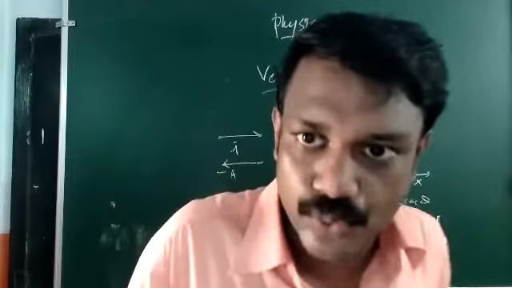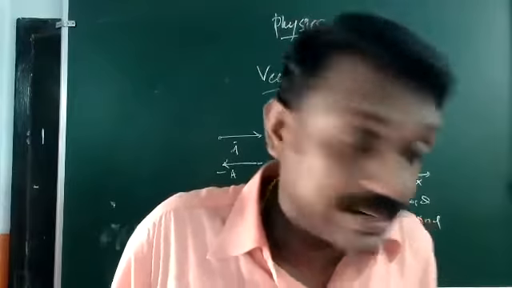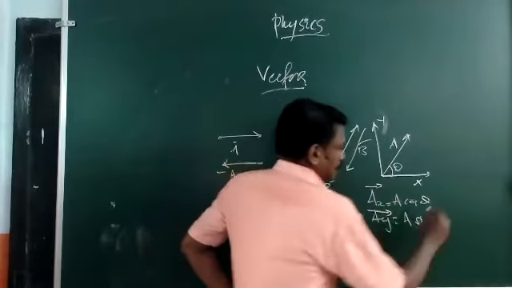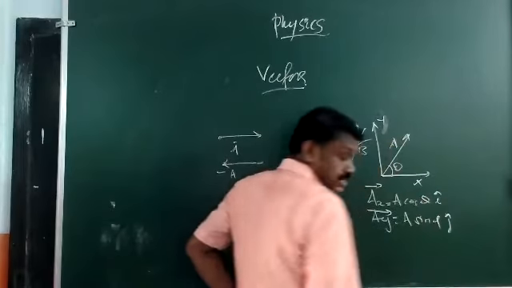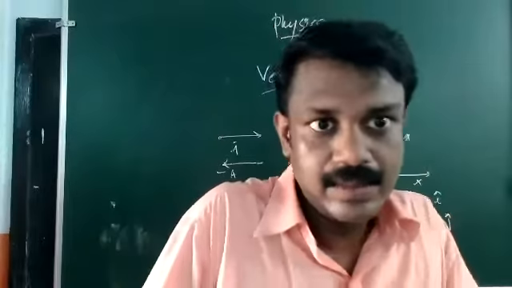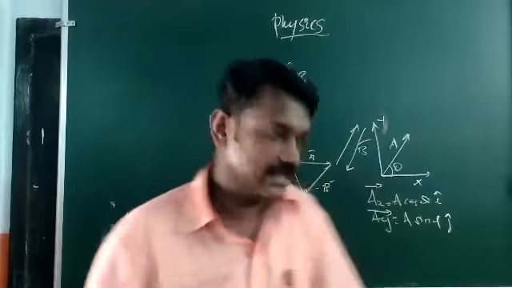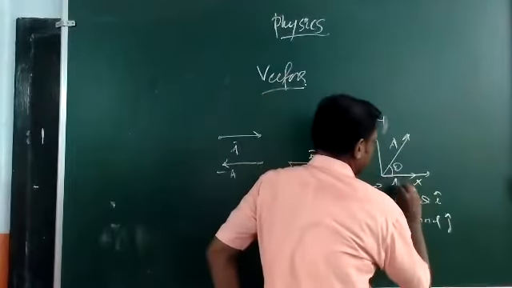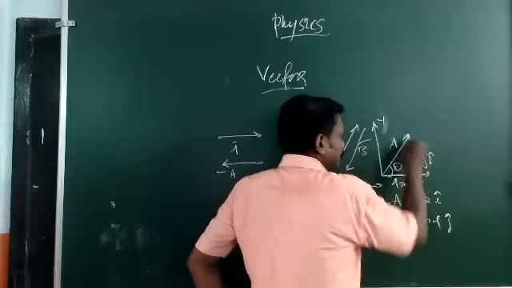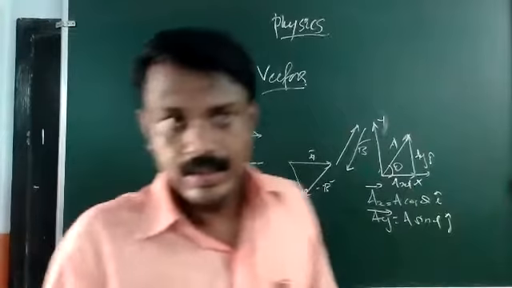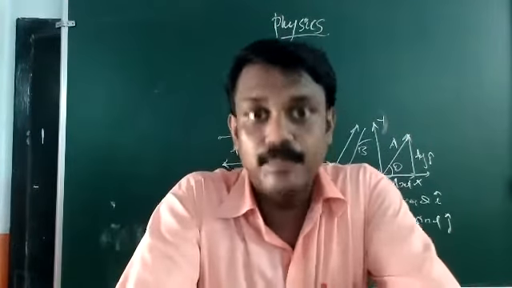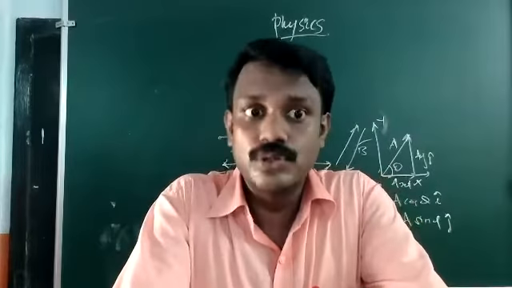When you are adding these two vectors Ax and Ay, note that this is only magnitude. When these are vectors, we can have the unit vectors also. So when you are adding the two vectors Ax i plus Ay j, you are getting that vector A. That is, this is the vector Ax i and this is the vector Ay j. When you add them, you get the result as vector A. That is the resolution of vectors, representing a vector in terms of its components.